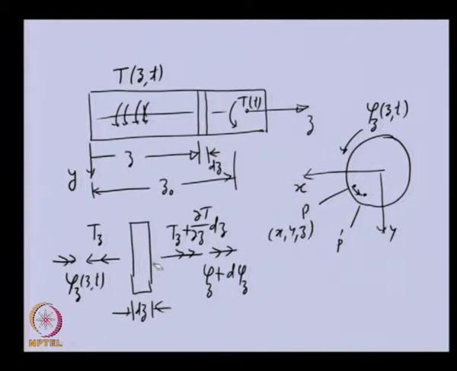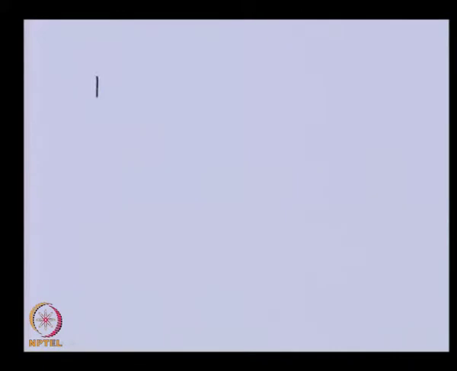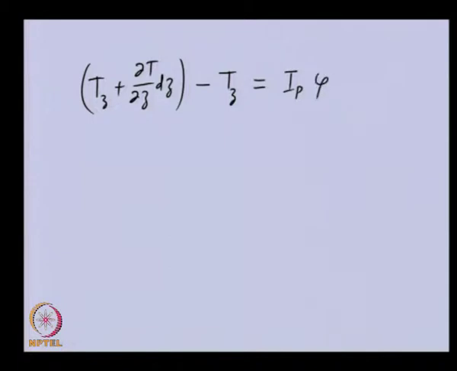Now using Newton's second law, we can obtain the governing equation, and for that we will be equating the torques. I will take it in the next slide. So Tz plus delta T is the torque acting on the right side of the shaft segment, minus the torque on the left plane, and that should be equal to the rotary inertia of the shaft segment.